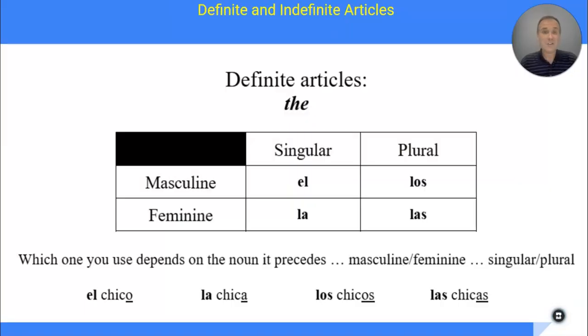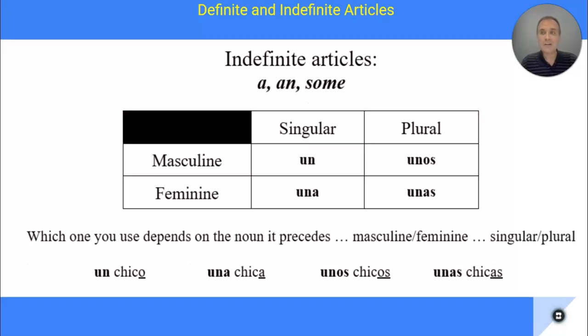All right. Then also last week, we learned quite a bit about articles. We learned that in Spanish, there are 4 ways to say the word the. Could be el, la, los, or las. Again, all 4 ways mean the. How do you know? Well, which one you use depends on the noun that it precedes. Masculine or feminine, in singular or plural. We learned last week that most nouns that end in O are masculine. Most nouns that end in A are feminine. And then if it's plural, it'll have an OS or an AS. So el chico or la chica, los chicos y las chicas.